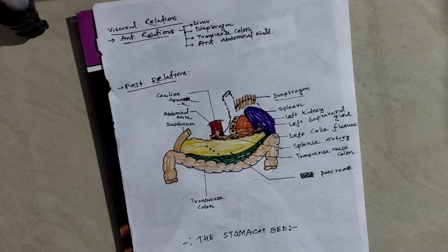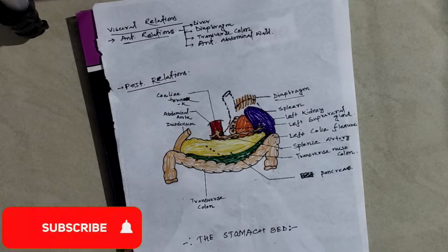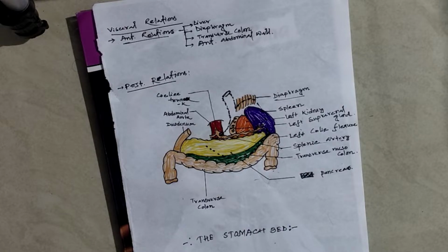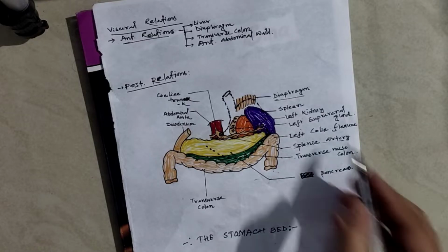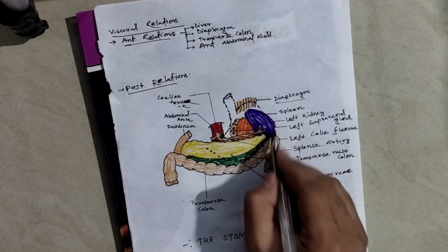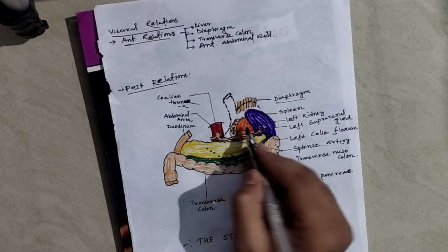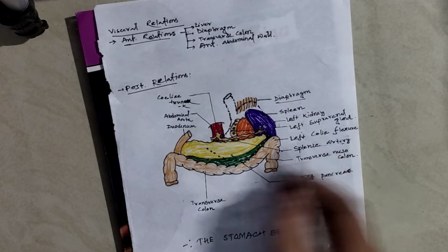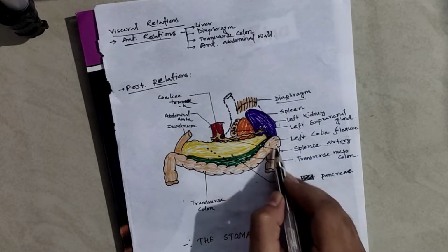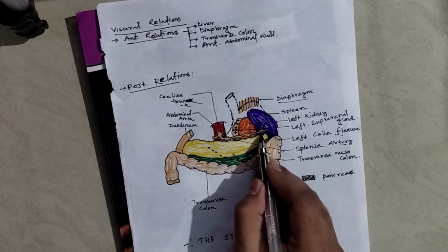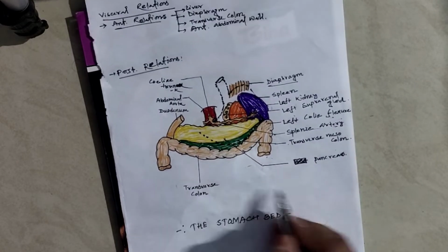Let us talk about the visceral relations of the posterior surface of the stomach. This means if we remove the stomach, what are the structures we can see? These structures collectively form the stomach bed. Let us see what these structures are. This is the diaphragm, this is the spleen, and this is the left kidney, and above the left kidney is situated the left suprarenal gland, and this is the left colic flexure. This is the ascending colon, this is the transverse colon, this is the descending colon. So, this is the left colic flexure, and this is the splenic artery, which is a tortuous artery.